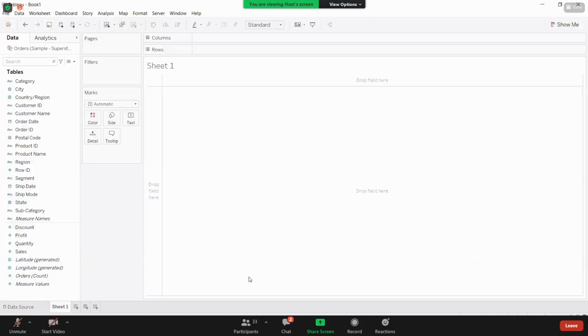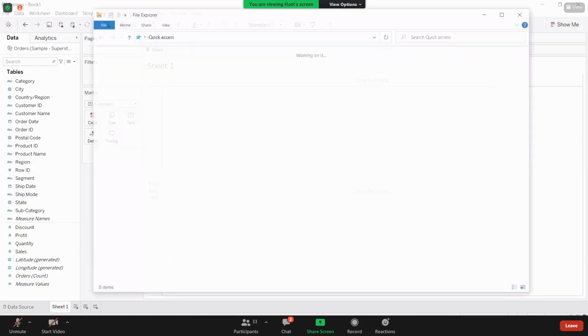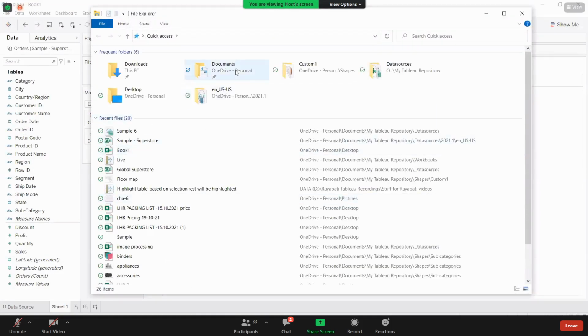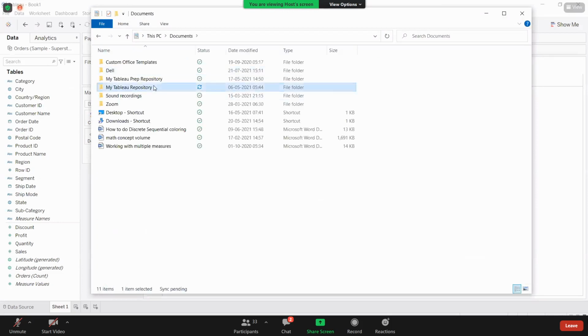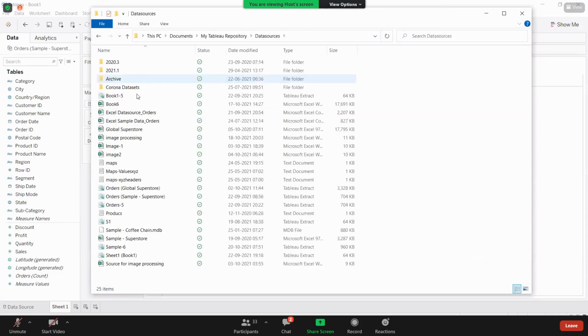Now see, I created that .hyper file and I saved it on my local machine, right? In my machine under Documents, My Tableau Repository, Data Sources. If you go here, this is the extract that we have created just now, Sample 6. Now a Tableau data extract is available on your machine. Directly you can connect to the data that you have extracted and work on your data extracts.